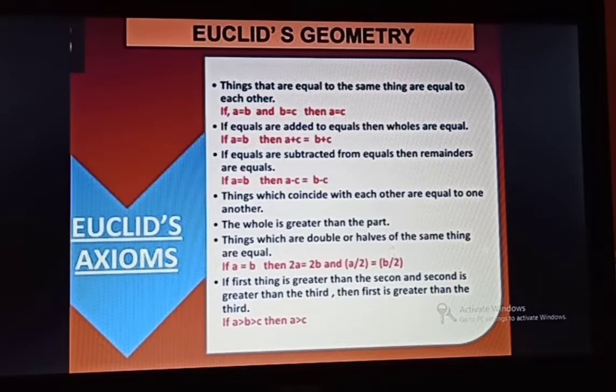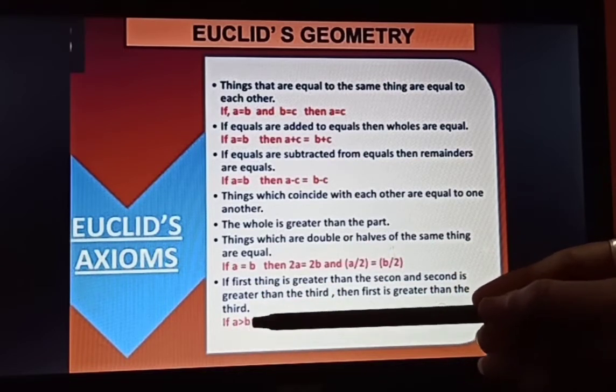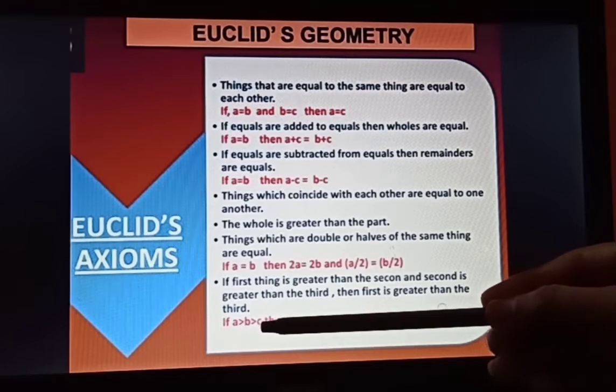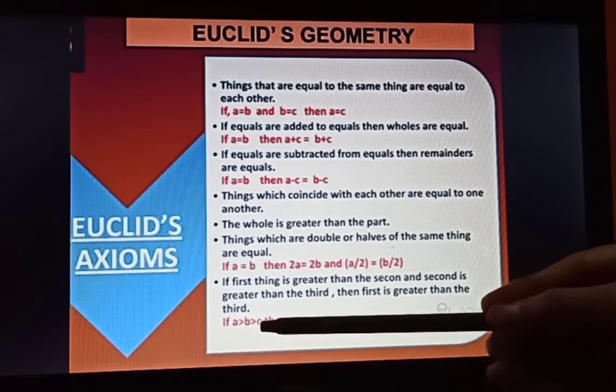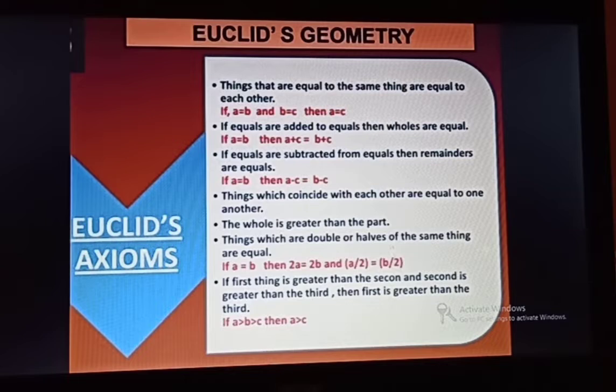Now axiom number 7. If the first thing is greater than the second and the second is greater than the third, then the first is greater than the third. Say here A is greater than B, B is also greater than C, then I can say that A is greater than C. So these are the 7 axioms given by Euclid.